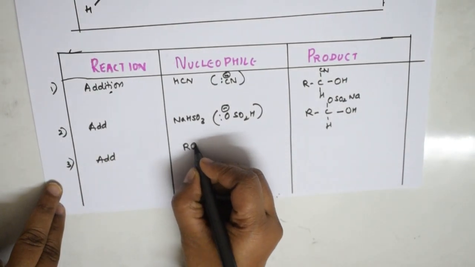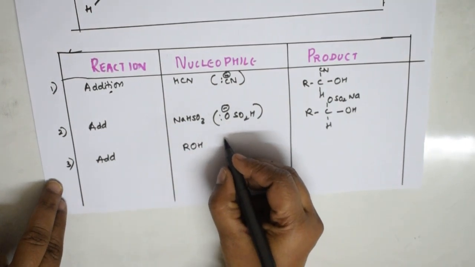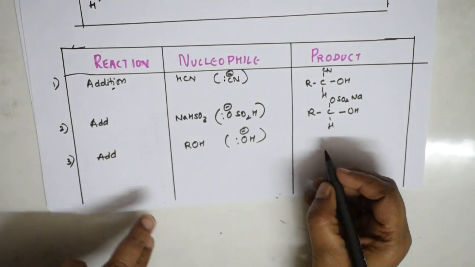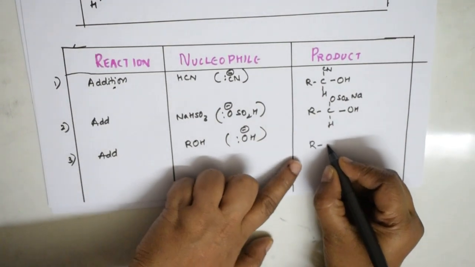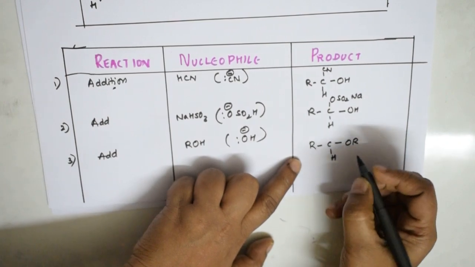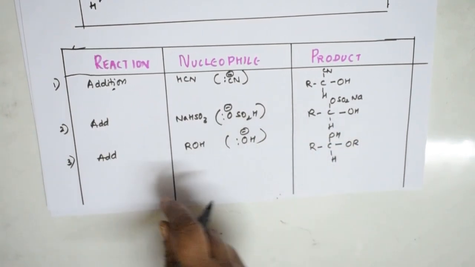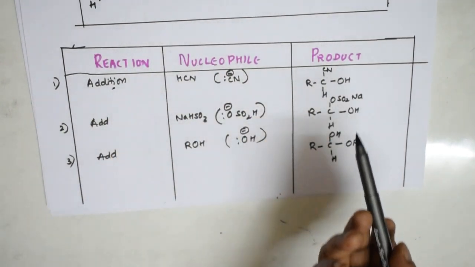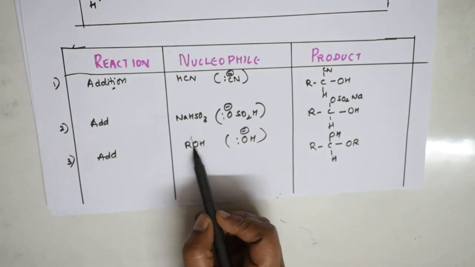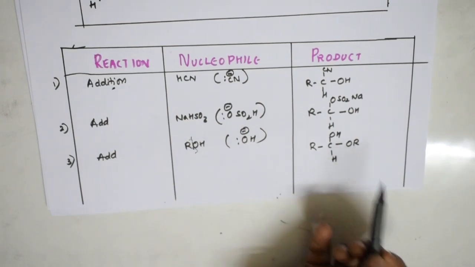The next thing, here I'll be doing one more addition product. Here I'll be adding alcohol. In alcohol, what is the nucleophile? OR is the nucleophile. Understand this. Now what do you get? Product R, C, OR, then H and OH, right? Because here there is a cleavage of the bond in the carbonyl, there is cleavage exactly here. OH adds to the top and R adds to the end, right?